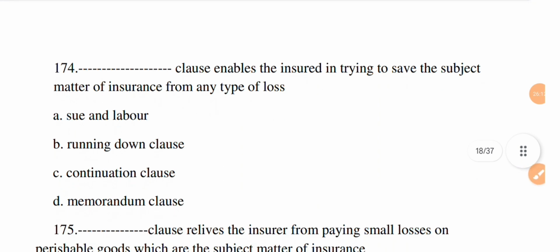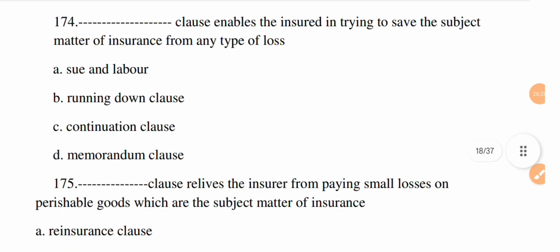Next question. Dash clause enables the insured in trying to save the subject matter of the insurance from any type of loss. Option A, sue and labor, B, running down clause, C, continuation clause, and D, memorandum clause. The correct option is A.